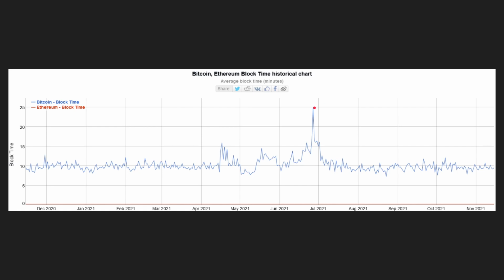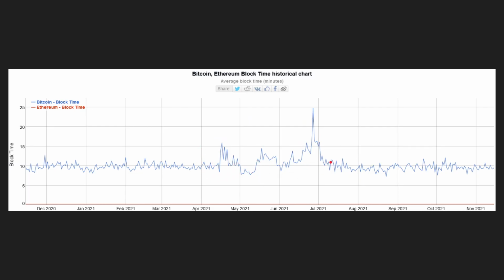This could be in part due to the Chinese mining ban. Generally, we see fluctuations, right? There's no straight line here, but there are fluctuations around 10 minutes. From mid-April going to about, let's say, August, this is a period of volatility in terms of Bitcoin's block time.